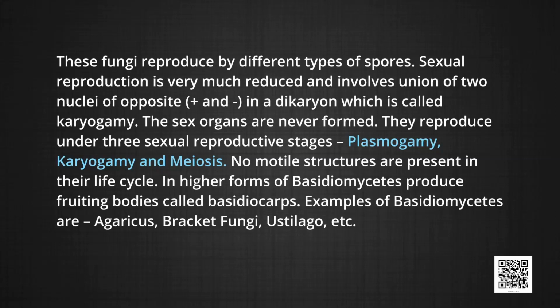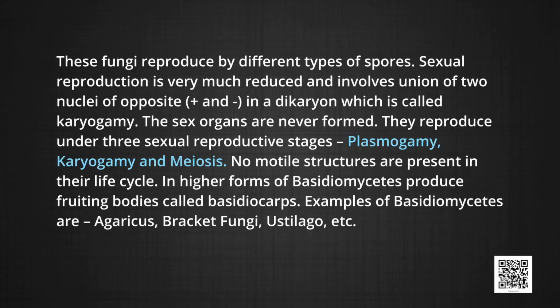These fungi reproduce by different types of spores. Sexual reproduction is very much reduced and involves union of the 2 nuclei of the opposite plus and minus strains in a dikaryon, which is called karyogamy. The sex organs are never formed. They reproduce under 3 sexual reproductive stages: plasmogamy, karyogamy and meiosis. No motile structures are present in their life cycle.